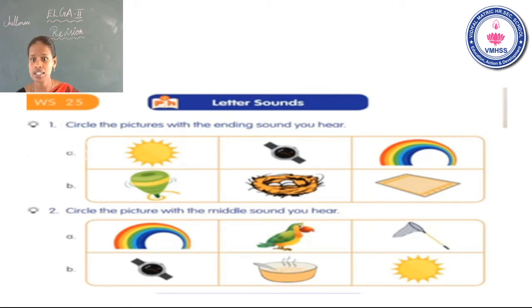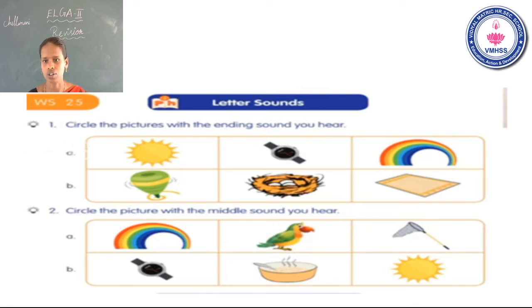See the second question. Circle the pictures, the middle sound you hear. The first one, N sound. But second one, you hear middle sound. Is that clear? Now I say the middle sound. Okay. See the first one, rainbow. It has N sound A.